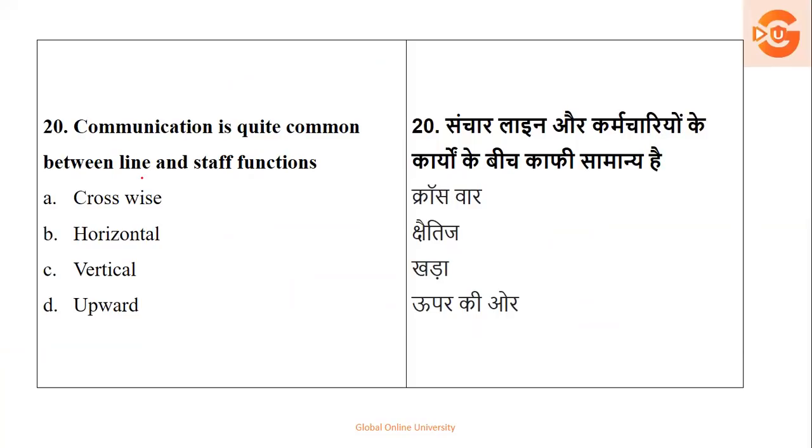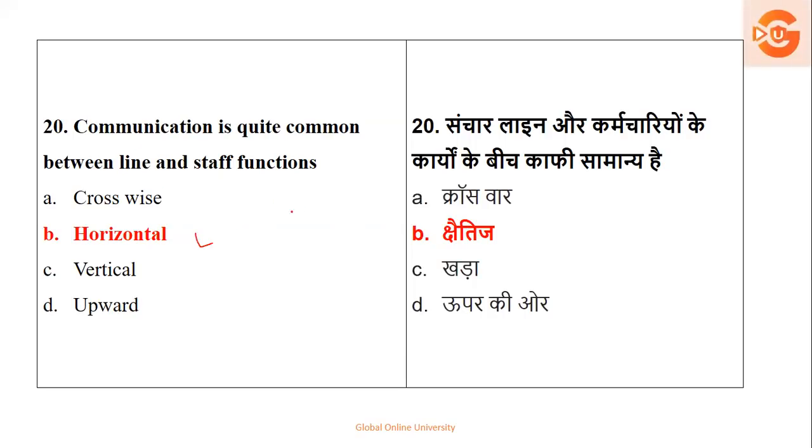Communication is quite often between the line and staff functions: cross, horizontal, vertical, upward. Communication between line and staff. एक ही ये सेम क्वेश्चन लास्ट मॉक सीरीज में भी मैंने डाला था. यहाँ पे क्वेश्चन एक एग्जाम्पल के साथ दिया था. You are working in one of the institutes and your colleagues will be what. So the same thing is line and staff. Here it is, you're at equal panel, so it is called as horizontal communication. The answer here is horizontal communication.